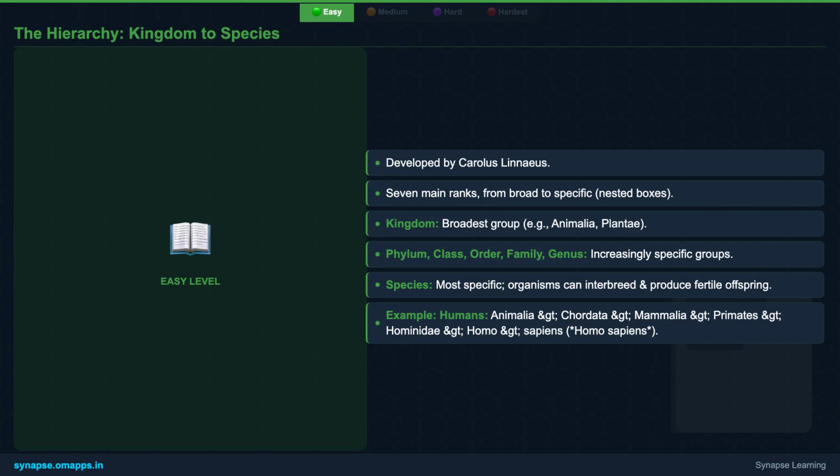Think of kingdom as the biggest box, containing many different types of organisms, and species as the smallest, most specific box, containing organisms that are very similar and can even reproduce together. For example, humans belong to kingdom Animalia and our specific species is *sapiens* within the genus *Homo*.